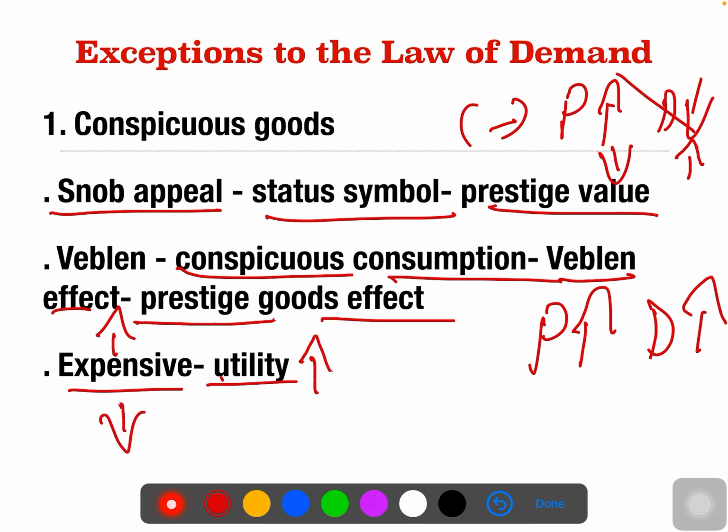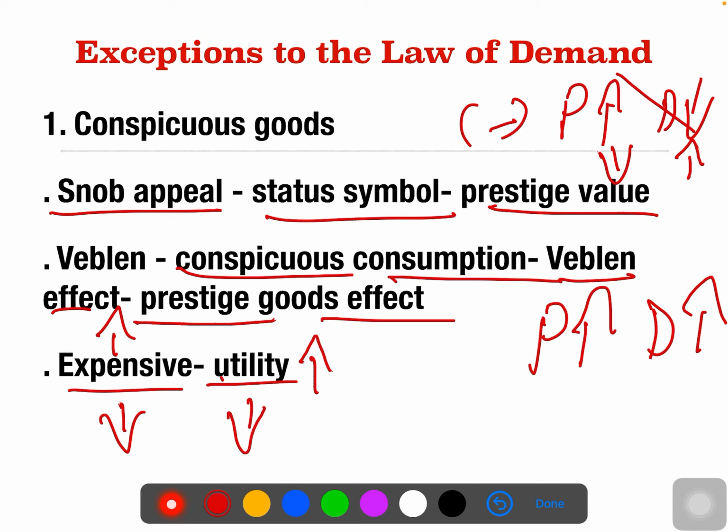If it is cheaper, the utility or satisfaction will be lesser. So the Veblen effect says that if a good is very costly, he is going to get the maximum satisfaction, so he is going to buy more of it. If a good's price is lesser, he'll get lesser satisfaction, so he is going to purchase less of that good. So in this case, the conspicuous good is definitely an exceptional case for the law of demand.